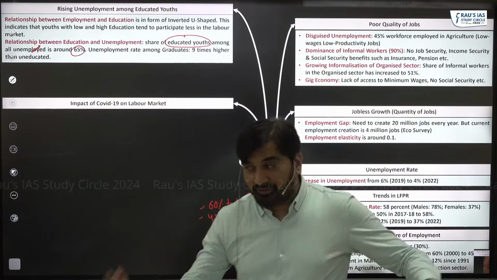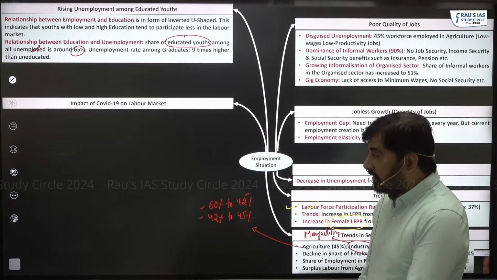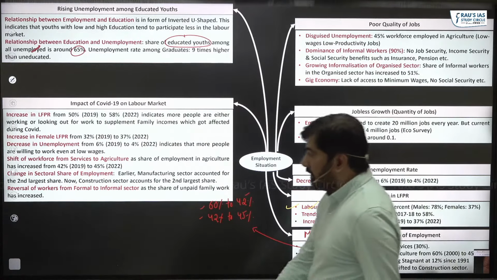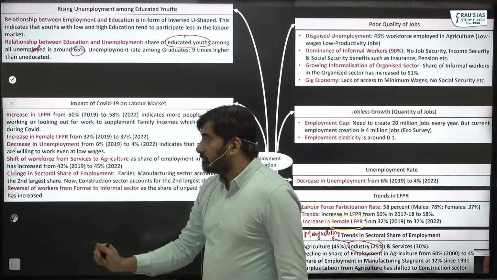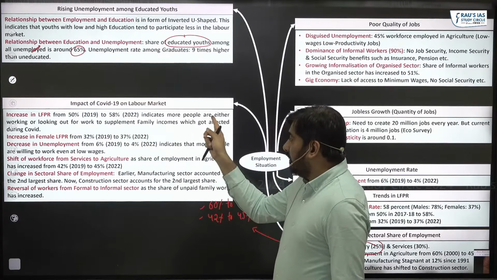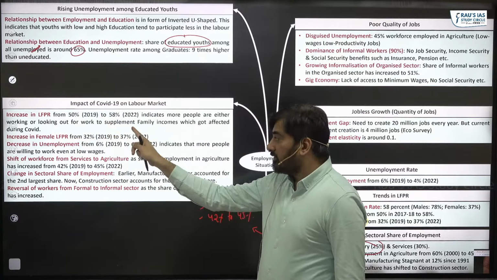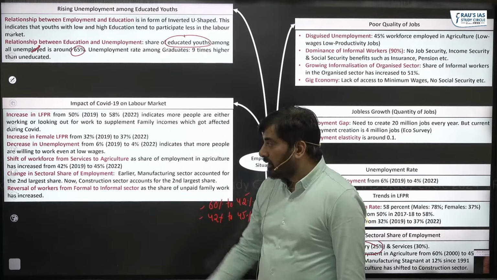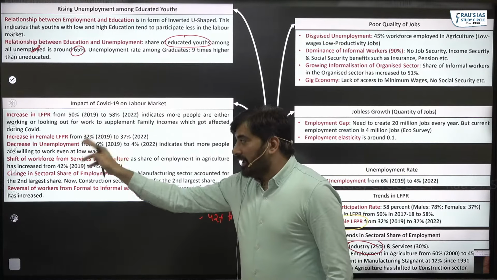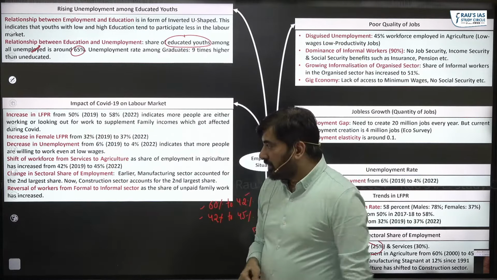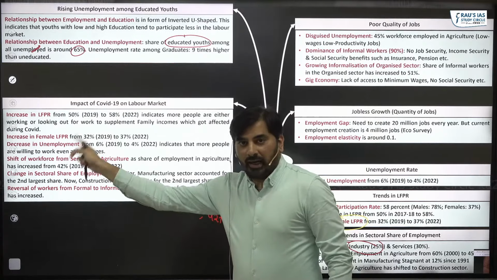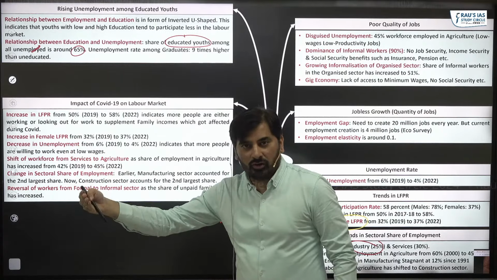So there are a number of things which ILO has pointed out. You can see an increase in LFPR indicates that more people are either working or looking out for work to supplement family income. The same can be said about the increase in female labor force participation rate. Look at unemployment. Unemployment has got reduced.